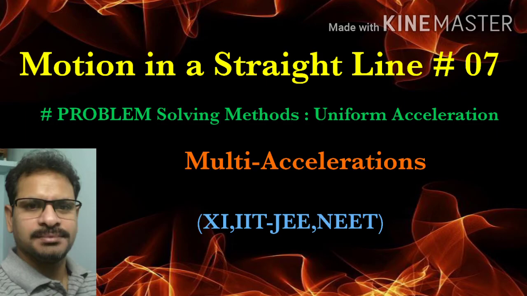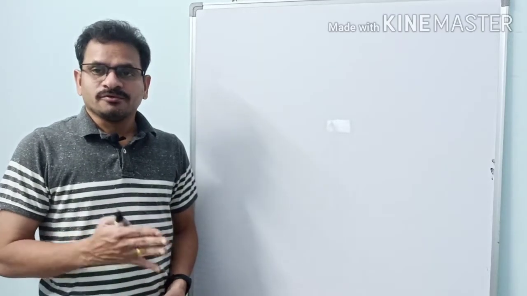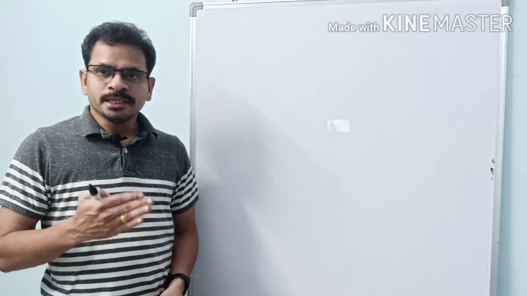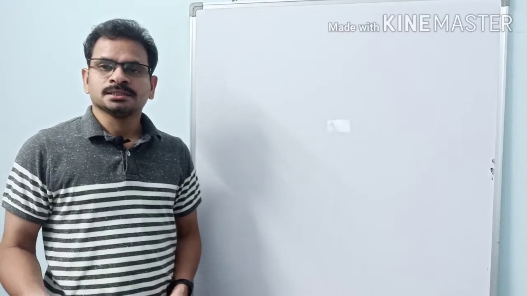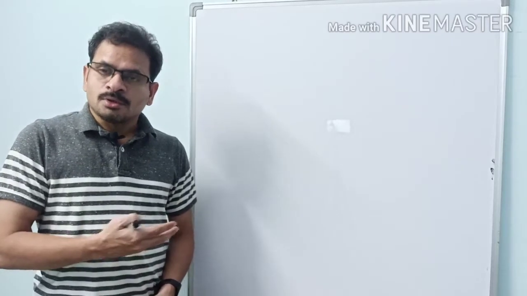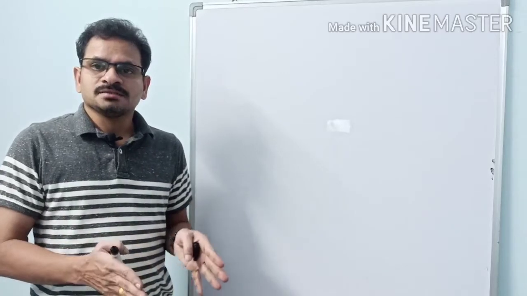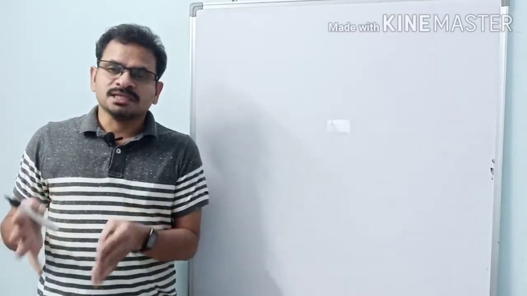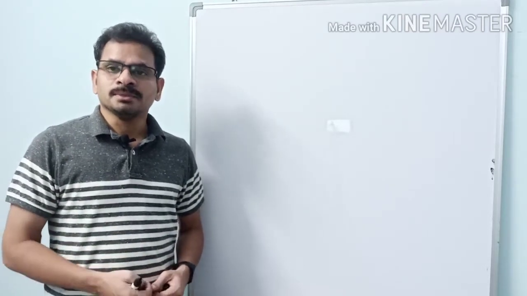Here we are going to discuss how to solve problems if a number of accelerations are given. Till now we did problems regarding uniform motion and constant acceleration. Now, if for some part of the journey there is some acceleration, for another part some other value of acceleration, and for some part there is deceleration, how do we solve such problems? Let us check.